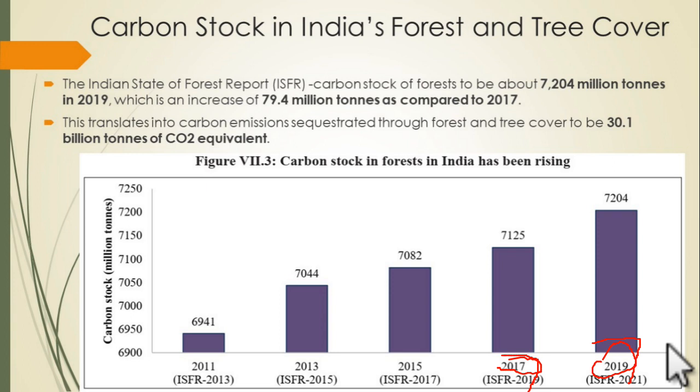So this extra carbon sink that we have created is almost equal to 30 billion tons of CO2. These figures are very important.